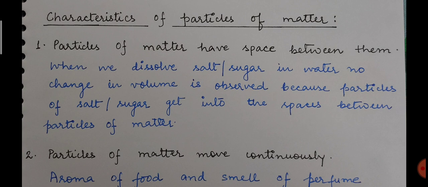So what happens when we dissolve salt and sugar in water? The volume of water is not increasing, the volume remains the same. So where has this salt or sugar gone? The salt and sugar have occupied the spaces left by the particles of water in between. These spaces are occupied by sugar, which results in the volume of water not changing at all.